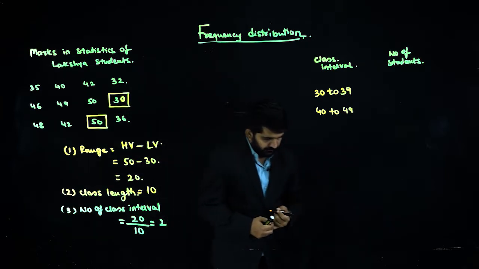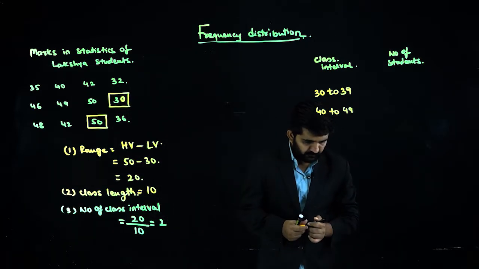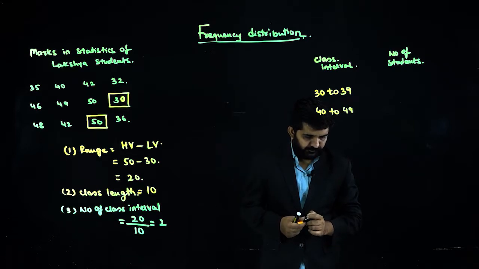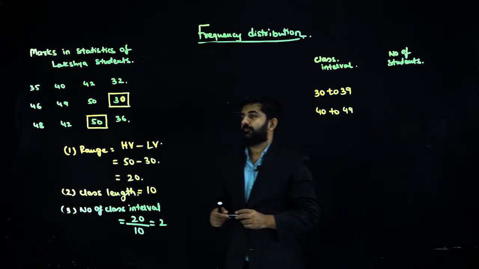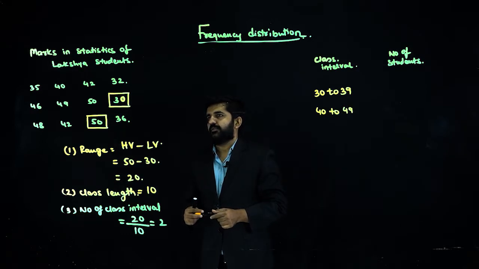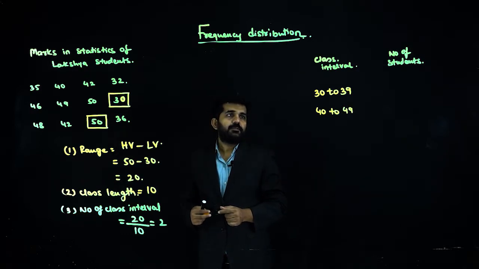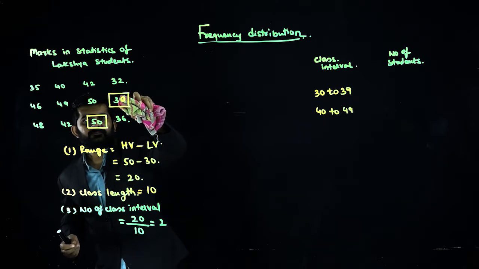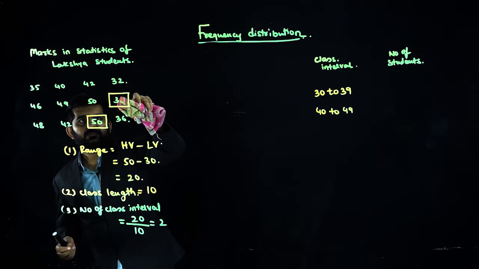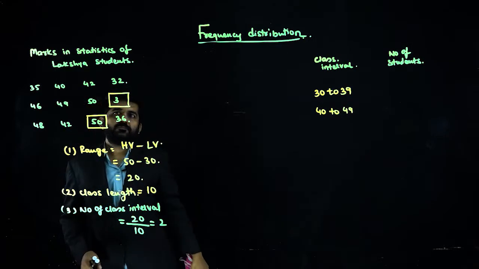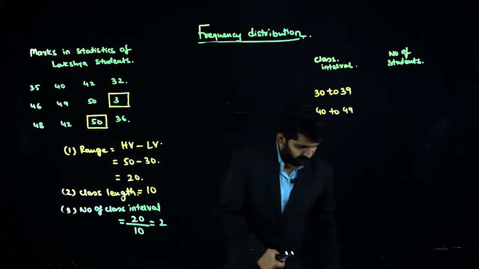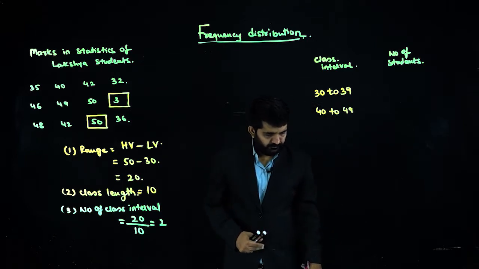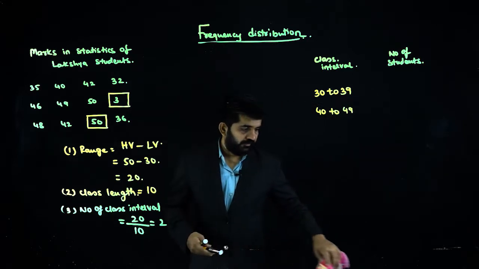Then there will be a problem, because 50 is also there. So let me take 31 only.